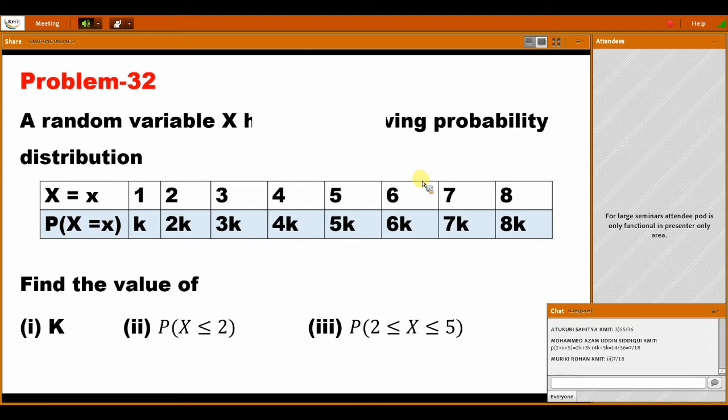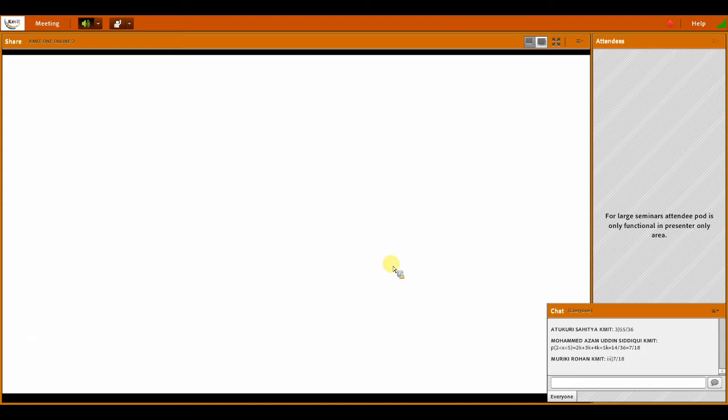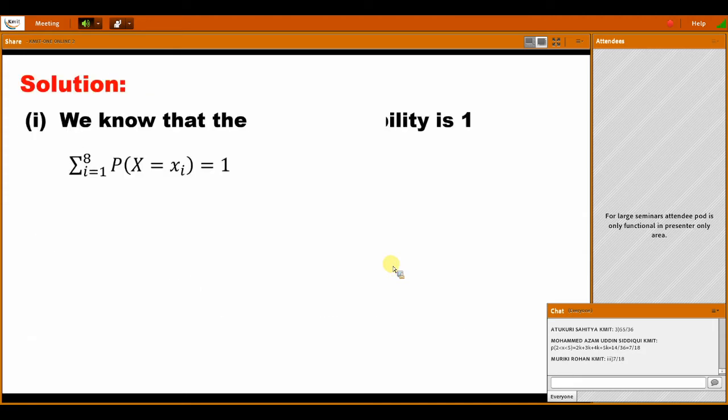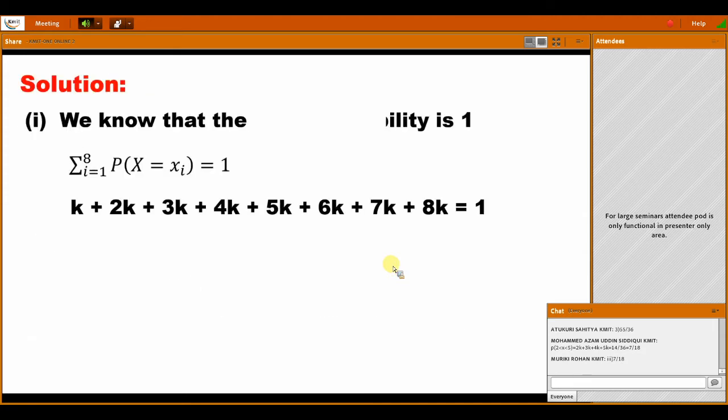So find the value of k. Right. So what do you get here? K value is 1 by 36.